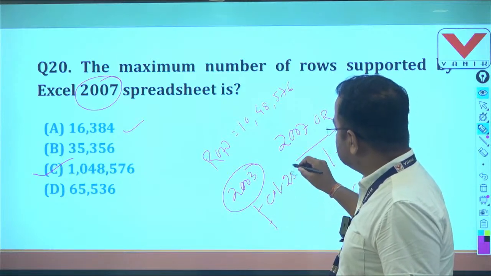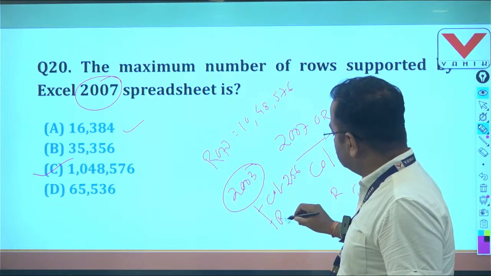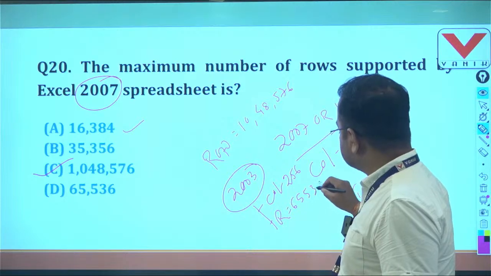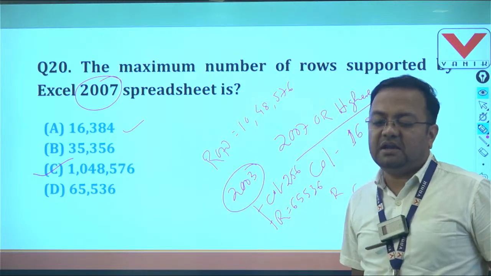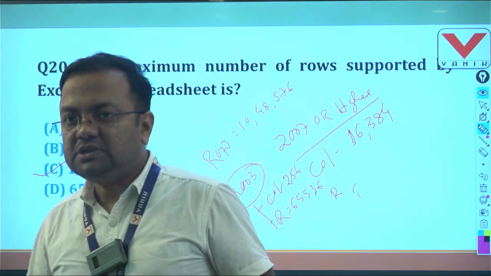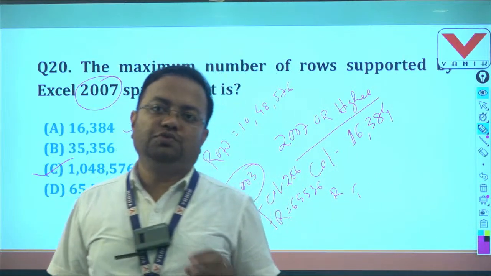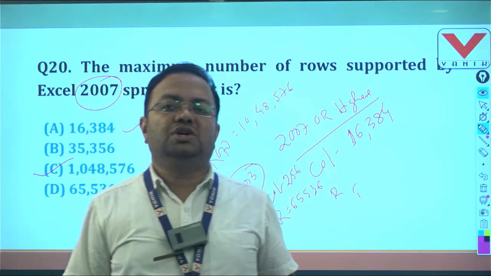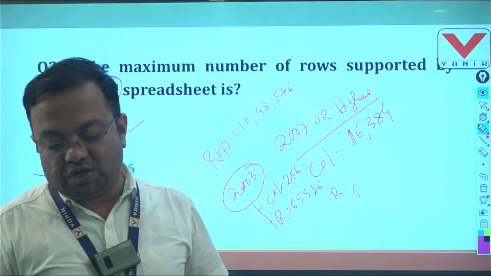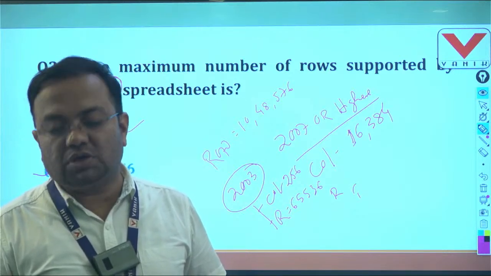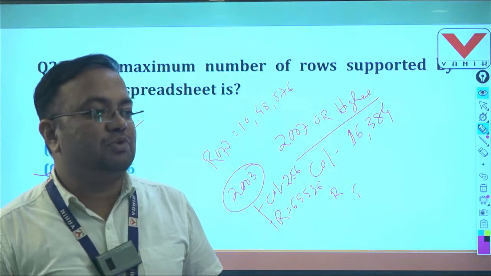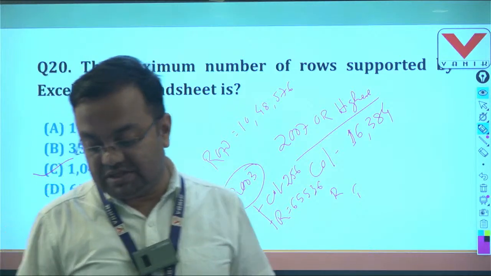Similarly, if it asks about the lower version 2003, then remember that students, in 2003 the columns are only 256 and rows are only 65536. I am repeating again, in the 2003 version, columns are only 256 and rows are 65536. Understand? So question number 20 asked about the 2007 version, that's why here answer is C, 10,48,576.